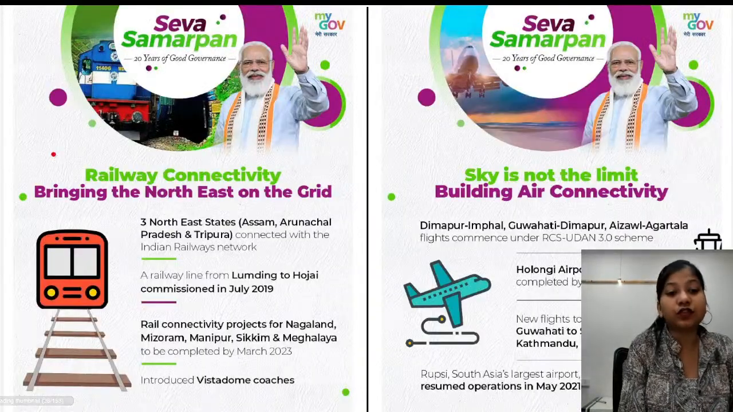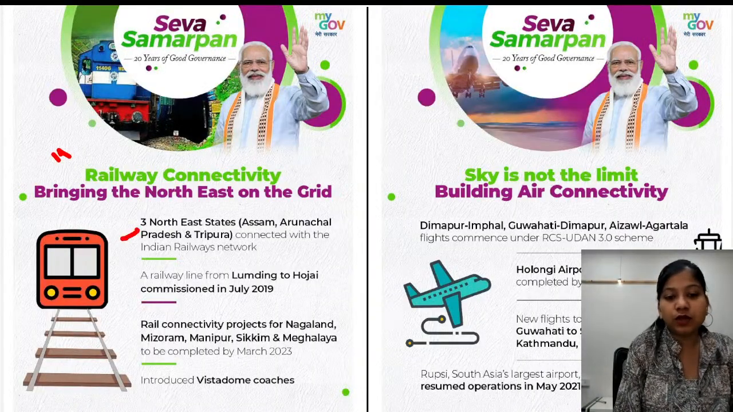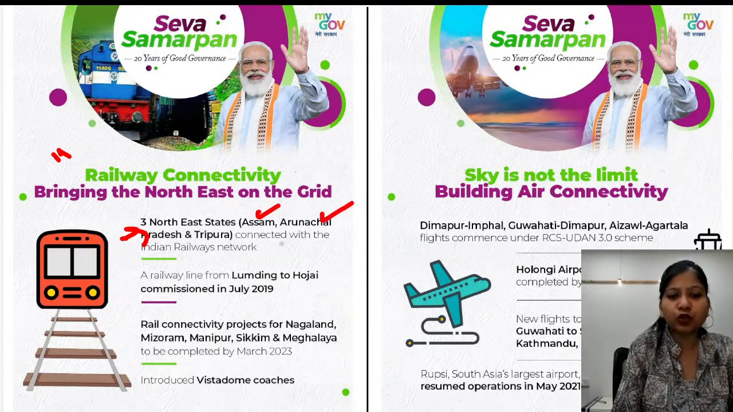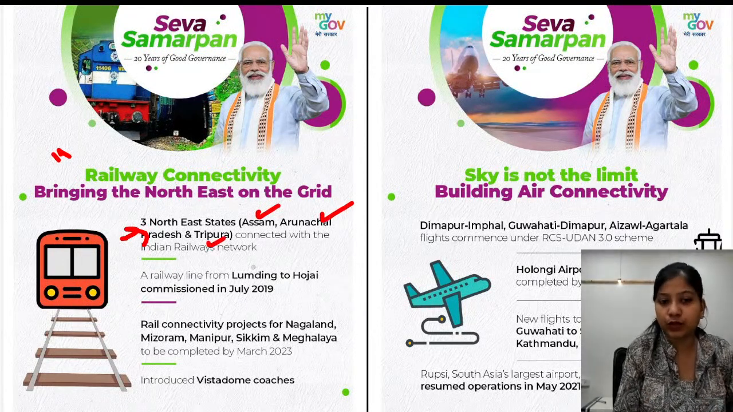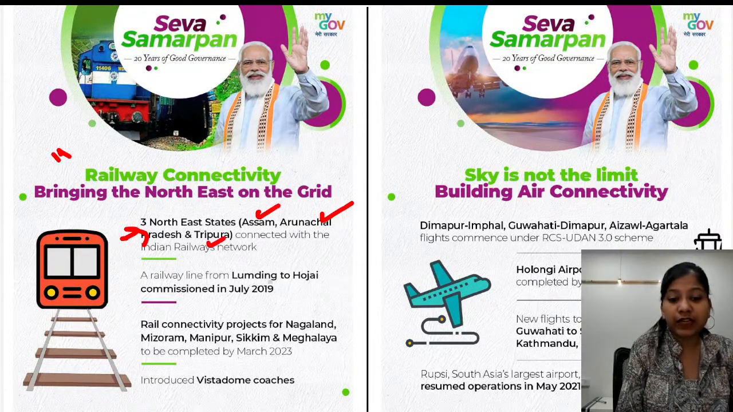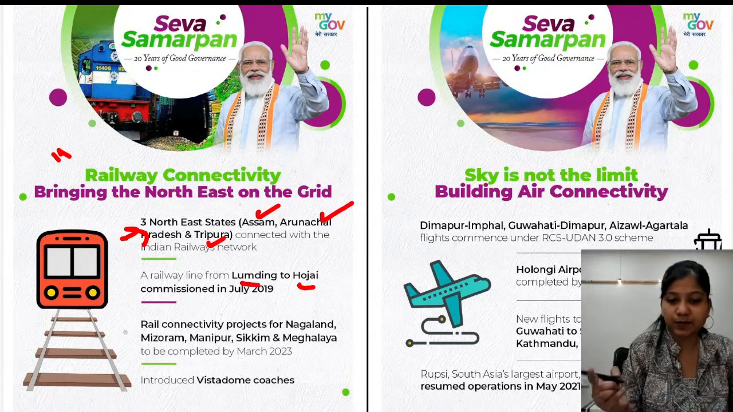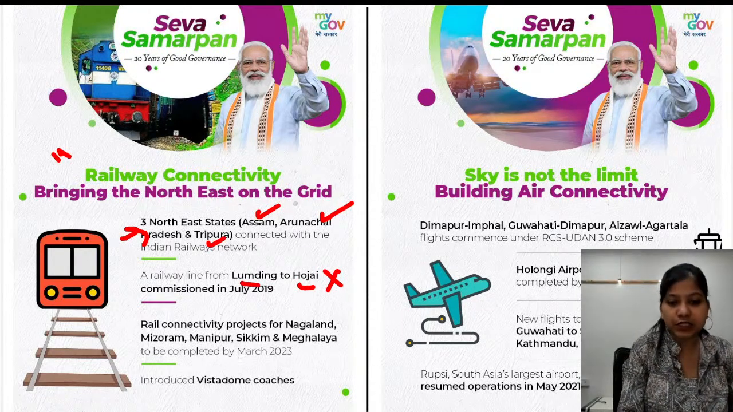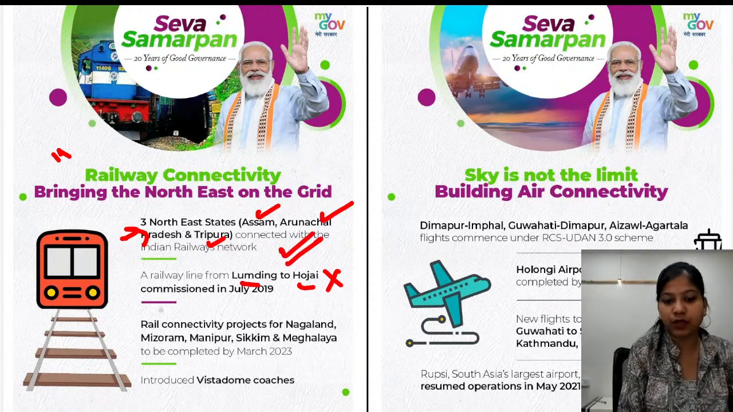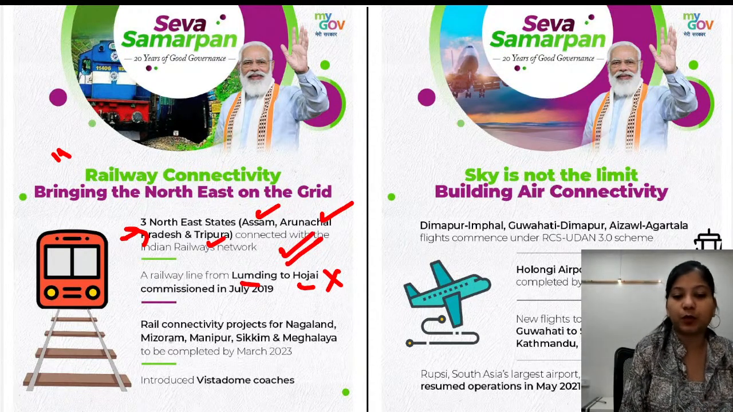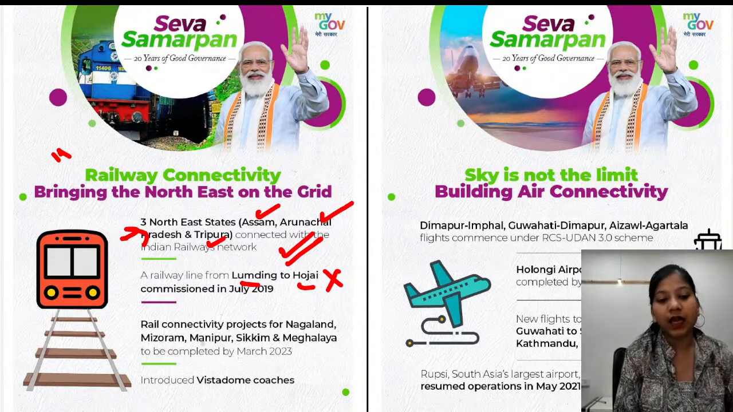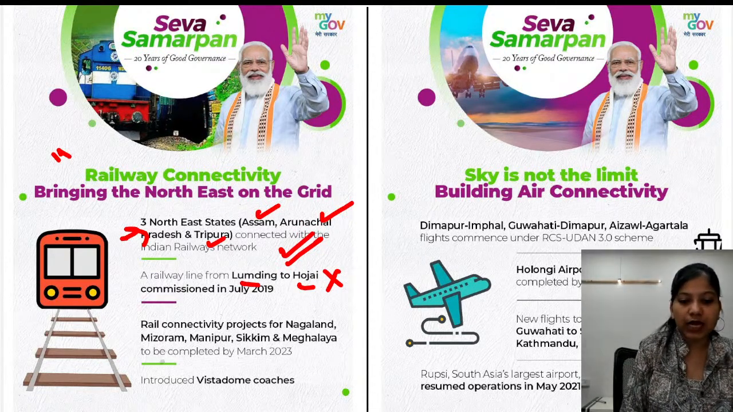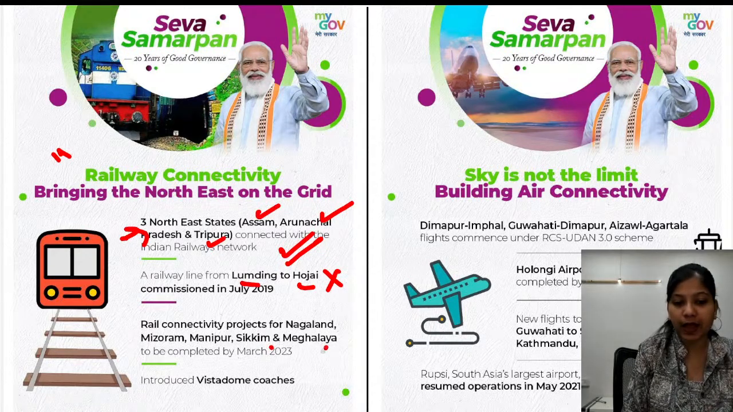The next thing is railway connectivity. So 3 northeast states, Assam, Arunachal and Tripura, have been connected through the railway system. Then a railway line from Lumding to Hojai has been commissioned. Not very significant here. It's just for your information. This part is important. But this fact is not very important because it's a current affair of 2019. Rail connectivity projects for Nagaland, Mizoram, Manipur, Sikkim, Meghalaya are to be completed by March 2023.